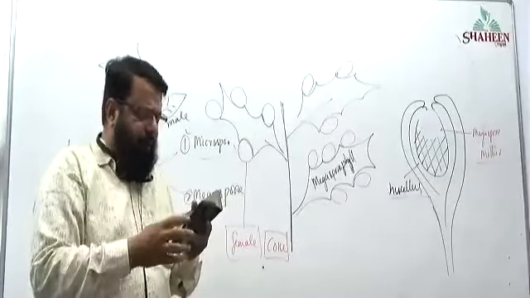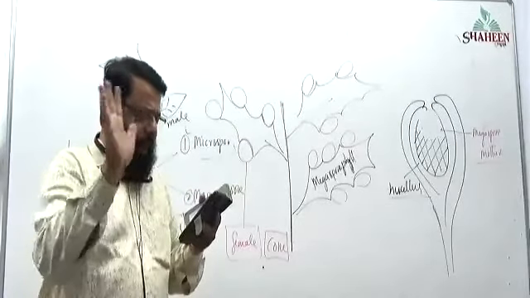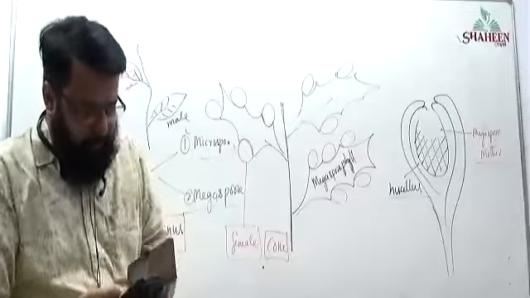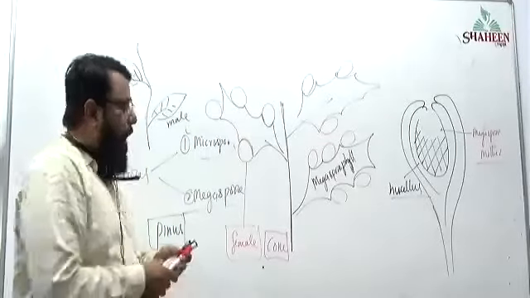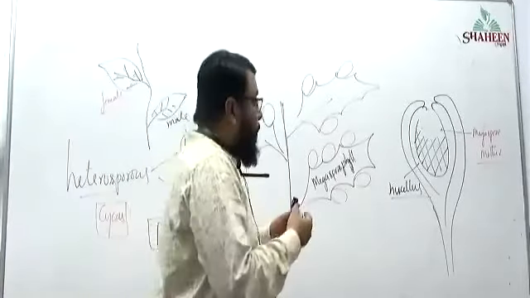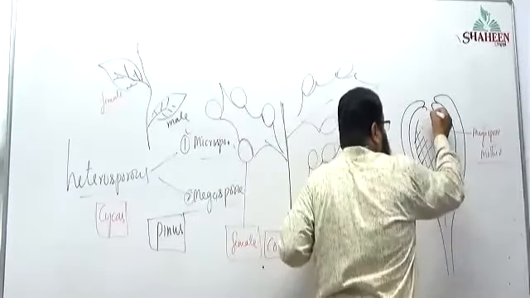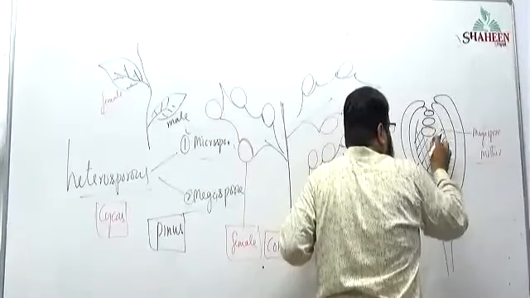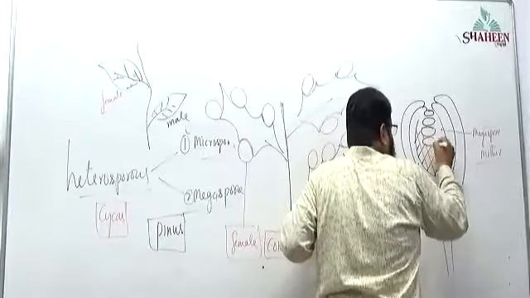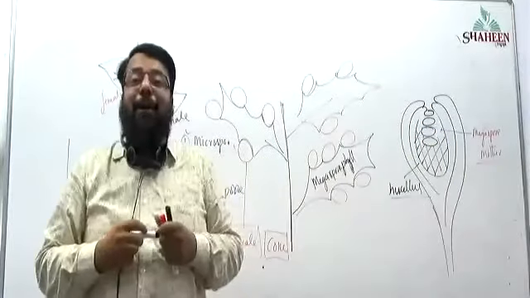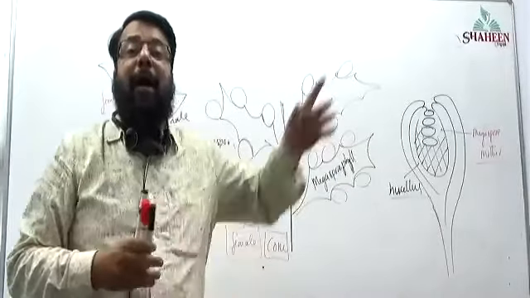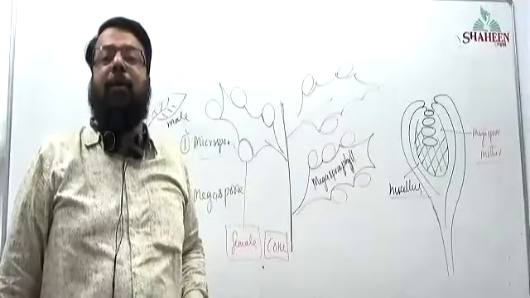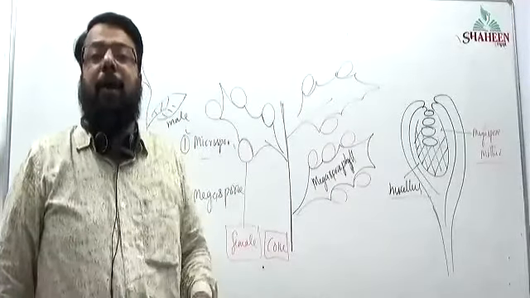Very good. There's no need for me to teach, you could read it yourselves. Meiosis produces 4 cells. Observe 1, 2, 3, and now 4 cells. Which cell underwent meiosis? The megaspore mother cell underwent meiosis.